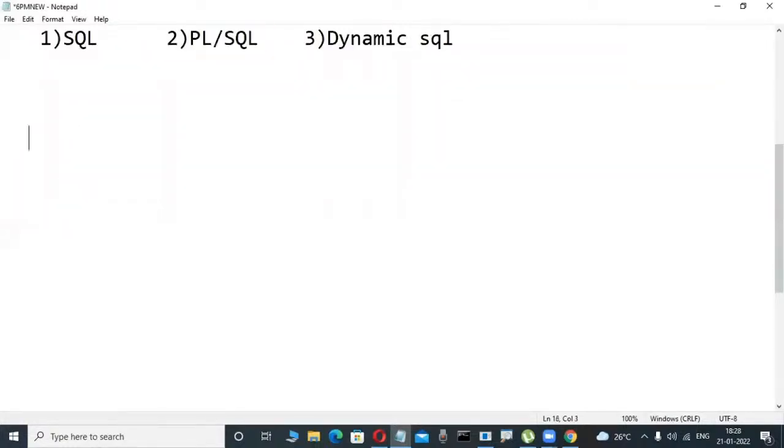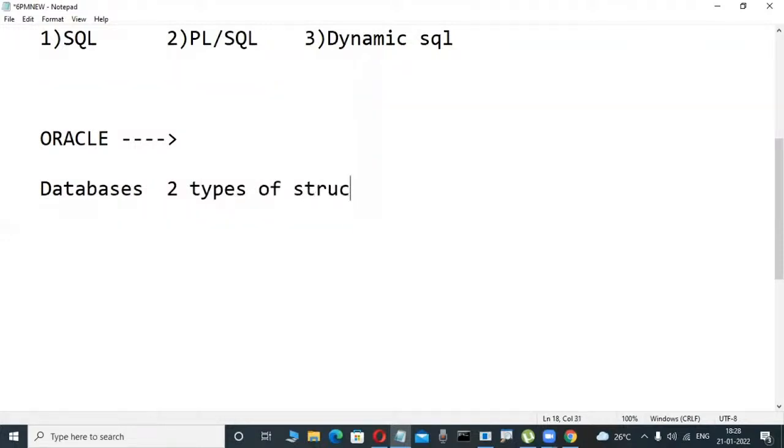Actually, these relational databases are there: Oracle, SQL Server, DB2. These are relational databases. Unfortunately, these databases have two types of structures. You must be familiar with this before we start our courses. Don't write it, just observe it here. Two types of structures.